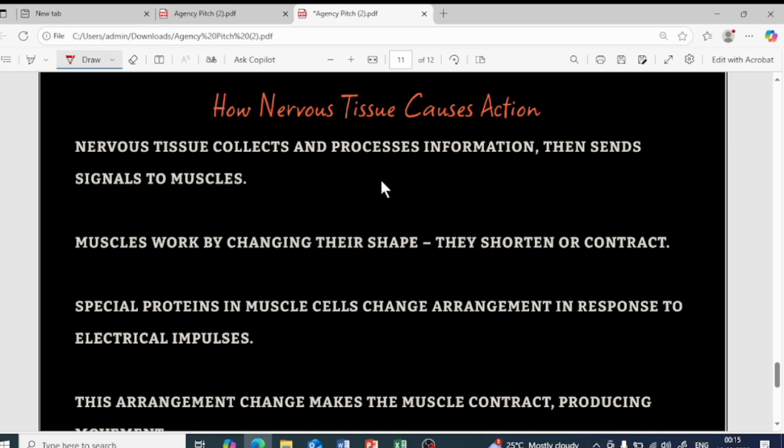See, the muscles, isn't it? What happens? The information, then the nerve impulse. Just imagine this is the nerve impulse. When this nerve impulse, in the sense the information, is sent to the muscles. Just imagine this is the muscles.